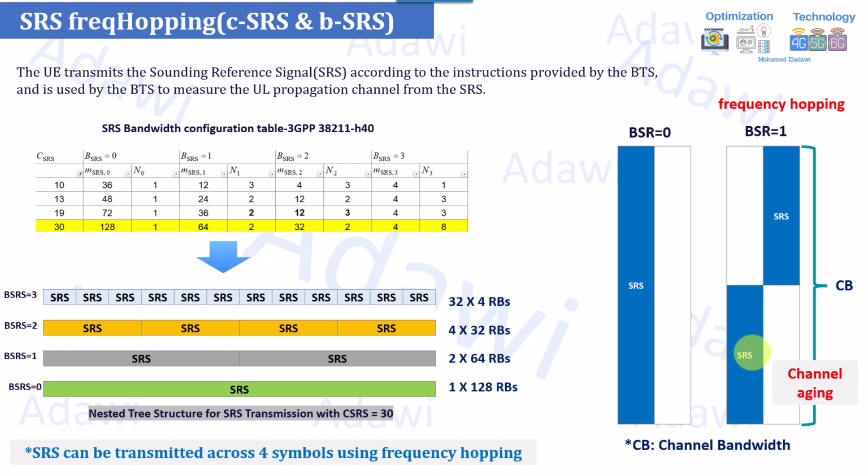If the SRS becomes good, it will disable the hopping, so it keeps the transmission in only one particular symbol. This can be one way to optimize the hopping instead of a fixed configuration for the user all the time. So if the user moved from a better to a worse radio condition, there will be a change in the configuration, so the user understands he doesn't need to split the transmission over different symbols. Okay, this is one of the things.